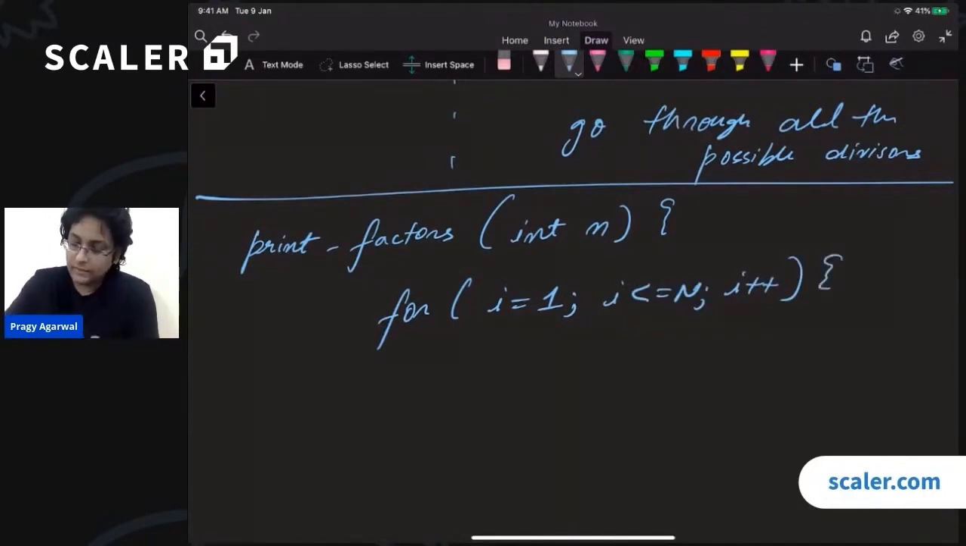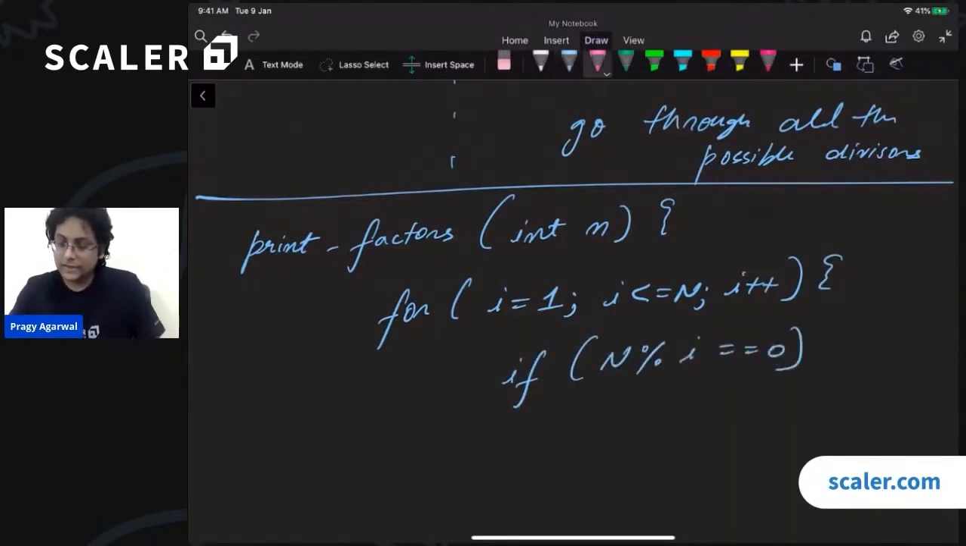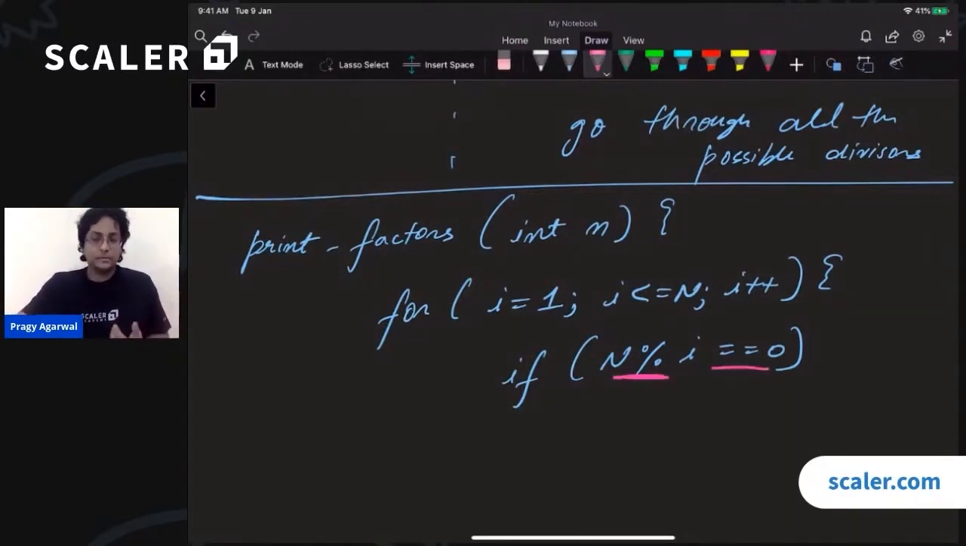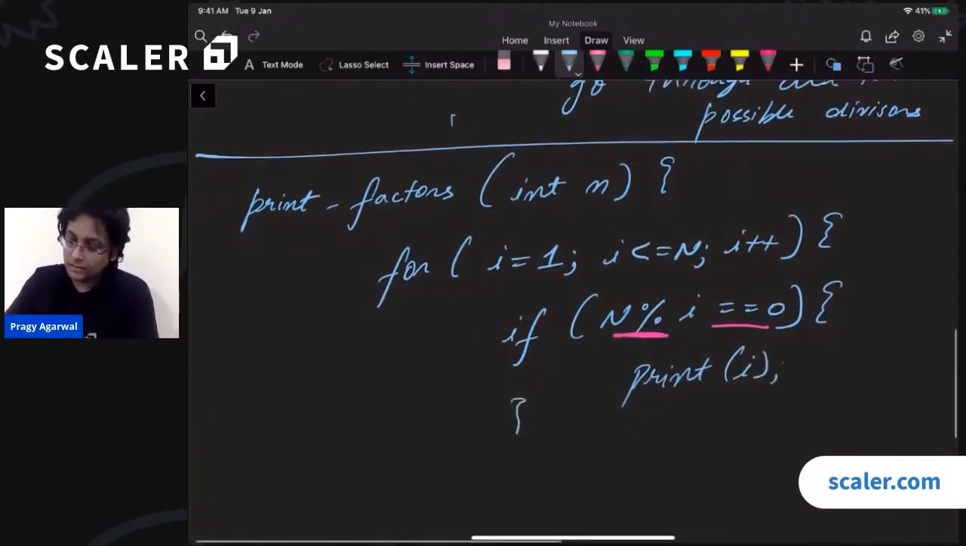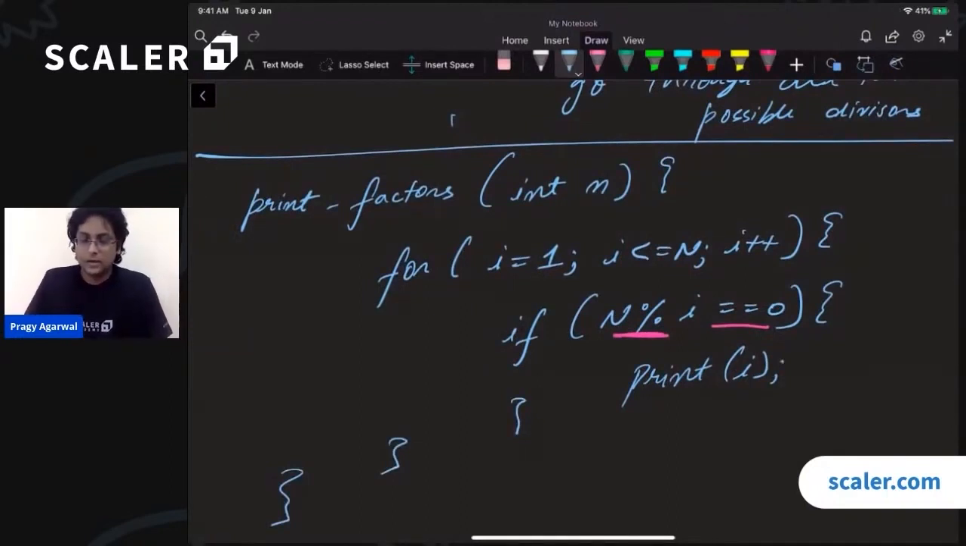What will we do inside this? We will check if n mod i equals 0. Everyone is familiar with this mod operation, right? This is the remainder operation. It says that when we divide n by i, what is the remainder? If that remainder is 0, then i must be a factor. Then we simply print i. So this is our code for factorization. Cool. Now this is the first approach.